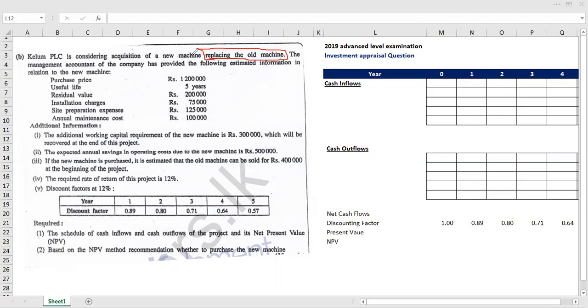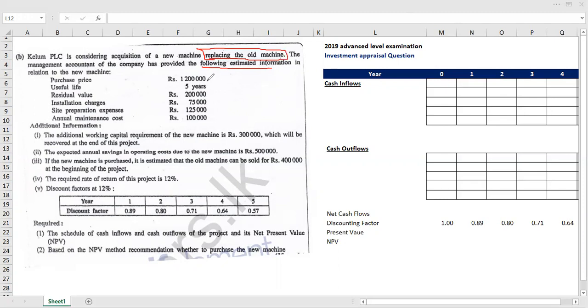One basic method is NPV calculation. In your examination, the examiner is more likely to raise a question on NPV. Therefore, let's see how the examiner has questioned this in 2019 A-level. The management accountant of the company has provided the following estimated information. All are estimated information. That means future estimations.